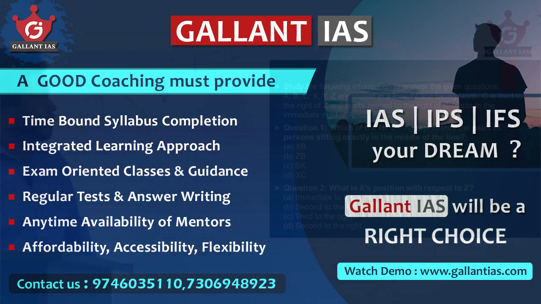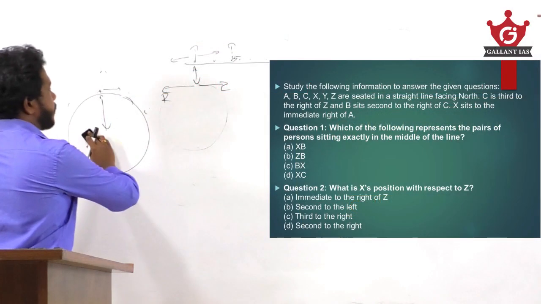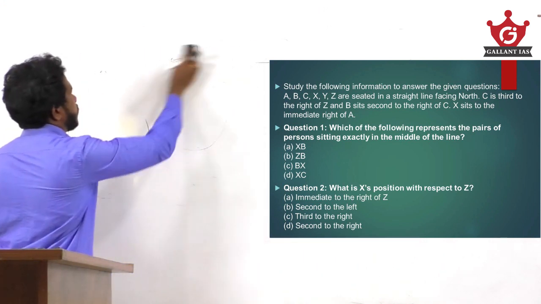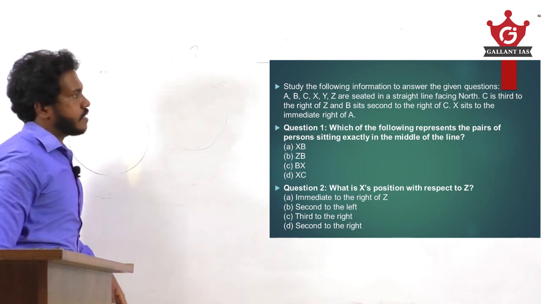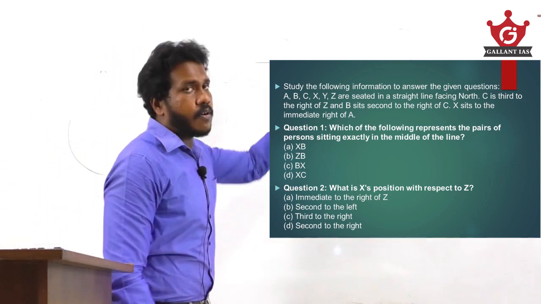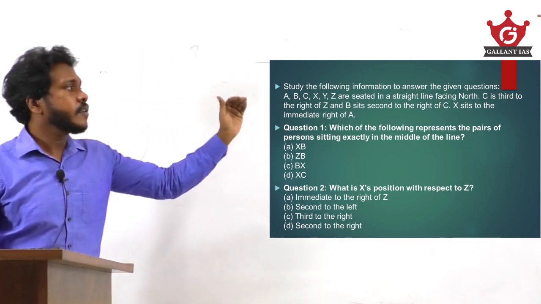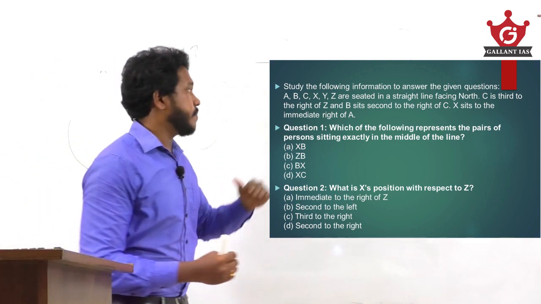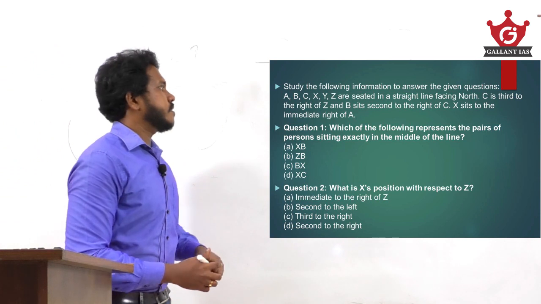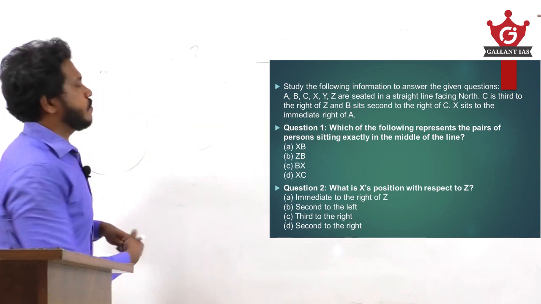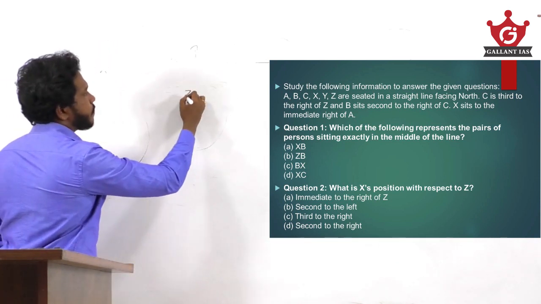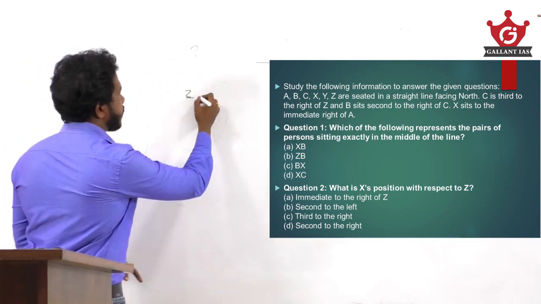So let us solve this question. A, B, C, X, Y, Z are seated in a straight line facing north. These are 6 persons in total, and they are facing north, so our direction will be similar to all those persons' direction. The first clue: C is third to the right of Z. So C is placed to the right of Z in the third position.